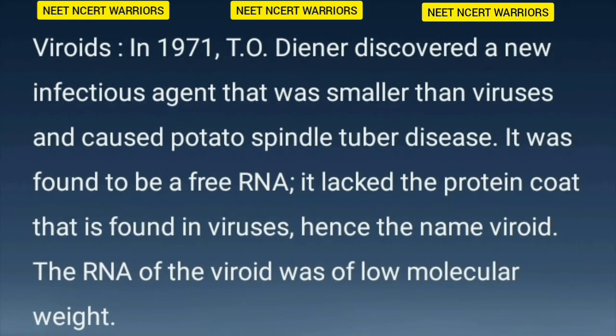Topic: viroids. In 1971, T.O. Diener discovered a new infectious agent that was smaller than viruses and caused potato spindle tuber disease. It was found to be a free RNA. It lacked the protein coat that is found in viruses. Hence the name viroid. The RNA of the viroid was of low molecular weight.